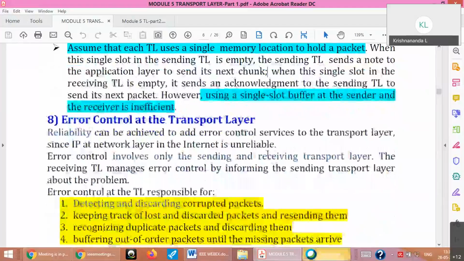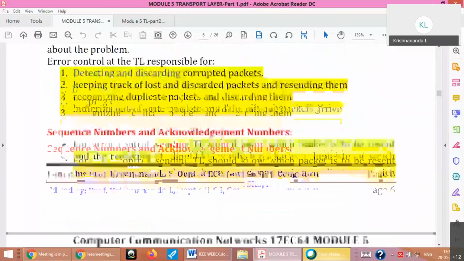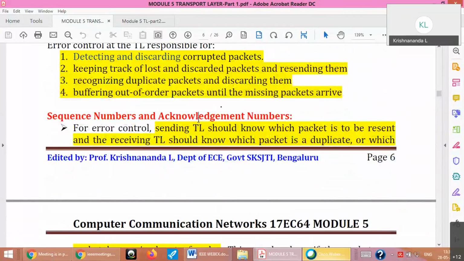Okay. Then error control is also done at the transport layer. Again, please remember at IP I said we can't do flow control or error control because it is unreliable and connectionless. It doesn't do anything as such. So all that extra job of congestion control, flow control, and error control is put in the transport layer by the designers. So all this will be done by the transport layer's error control. Again, for all these things, we use sequence numbering. In module 1, you would have studied frame and acknowledgement numbers.